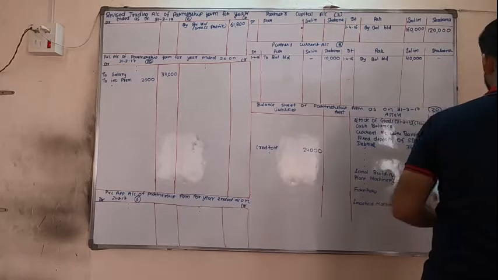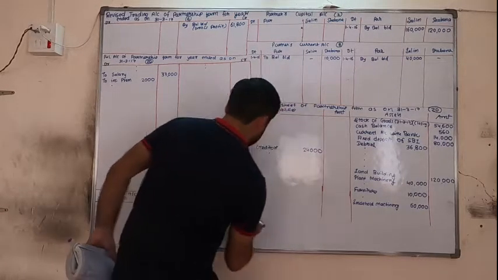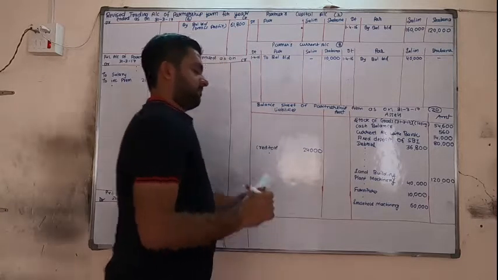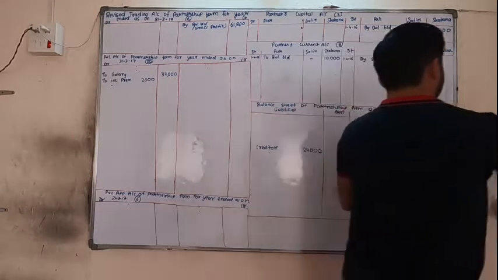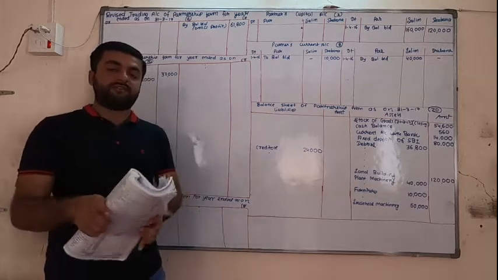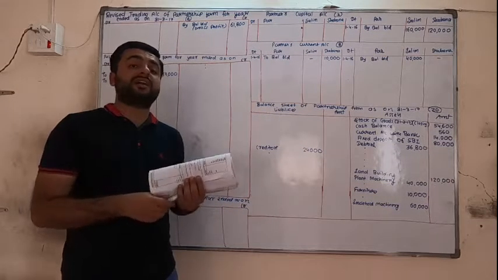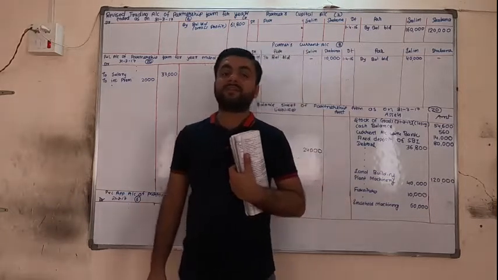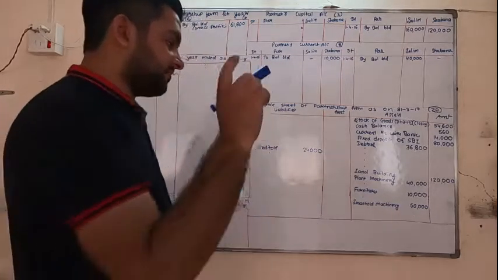So let us solve. Okay, what they are telling, leasehold machinery is from 1/4/16 to 5 years. Always this lease should start from 1st April. If it is not starting from 1st April, then the calculation will be different, but it will come in one sum.